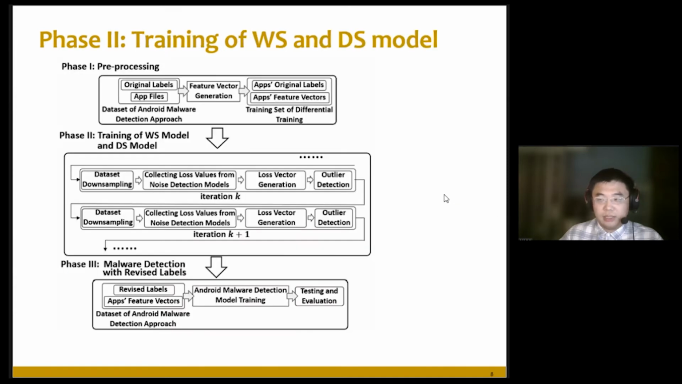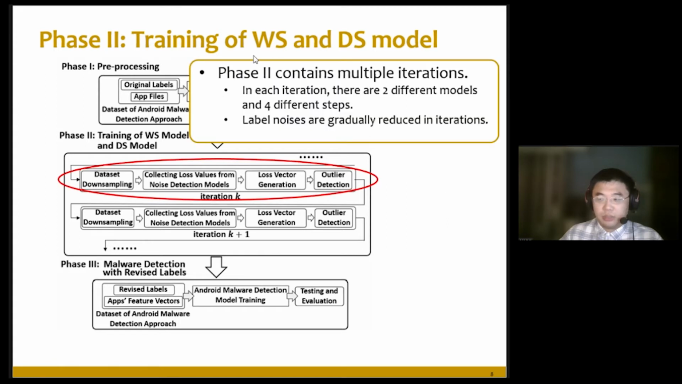Phase 2 in differential training is named the training of the WSDS model. Note that phase 2 contains multiple iterations. In each iteration, 2 different models will be built and there are 4 different steps. And label noise is gradually reduced in each iteration.